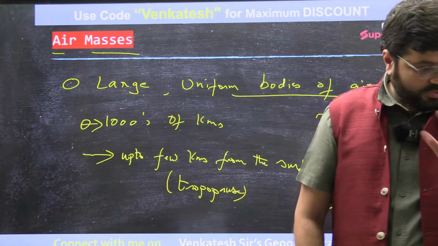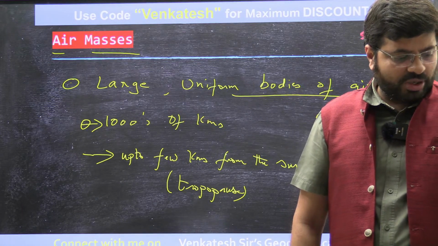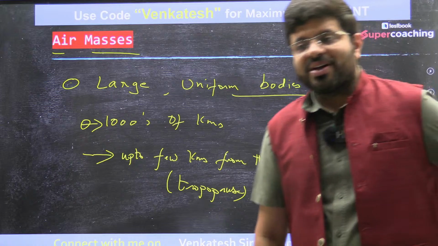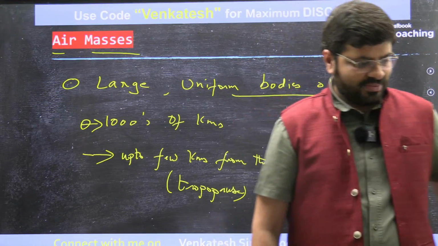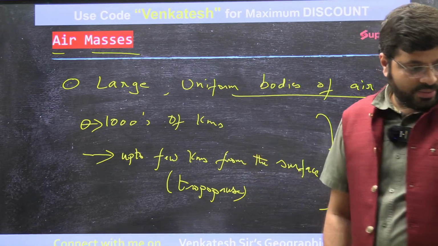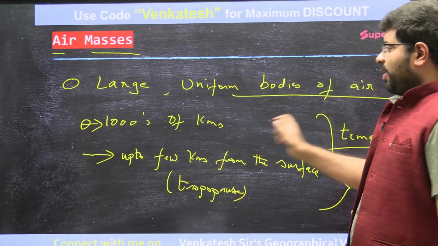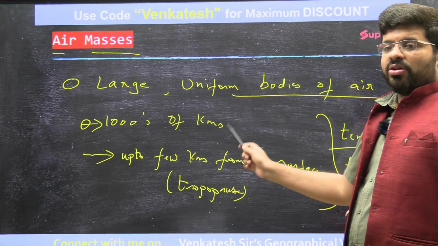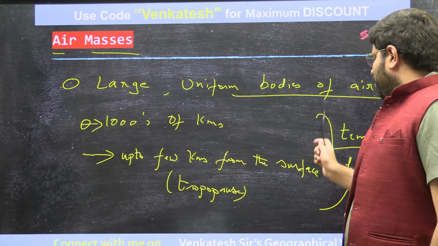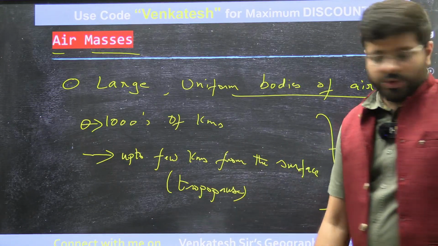Am I clear, all of you? Have you got a basic idea of what an air mass is now? Have you understood this? So air mass is a large uniform body of air having thousands of kilometers of uniform temperature and humidity, and sometimes even extending up to a few kilometers.